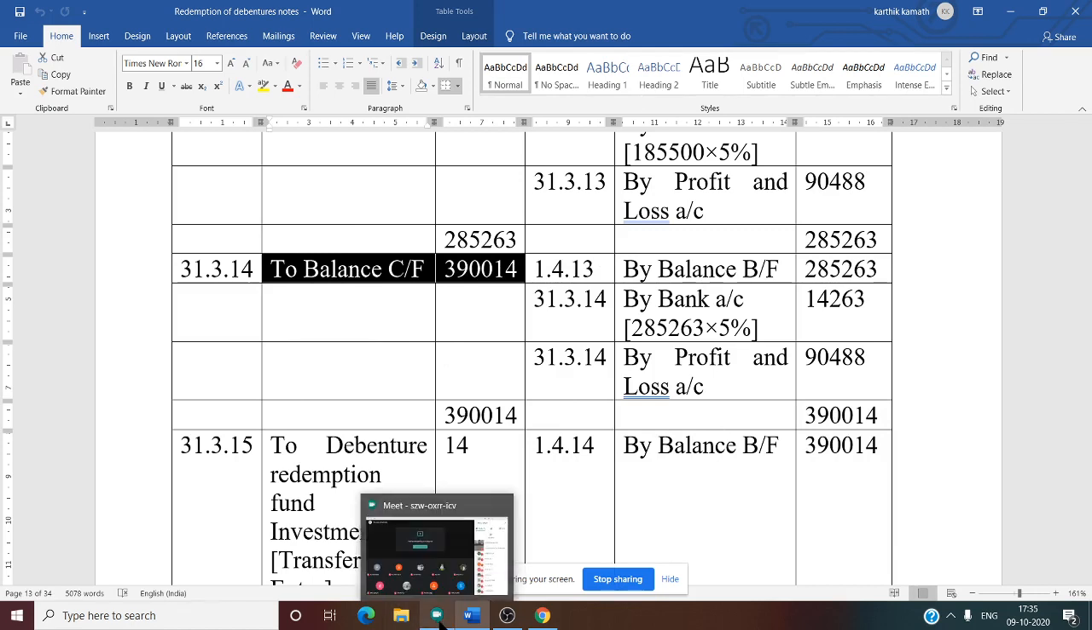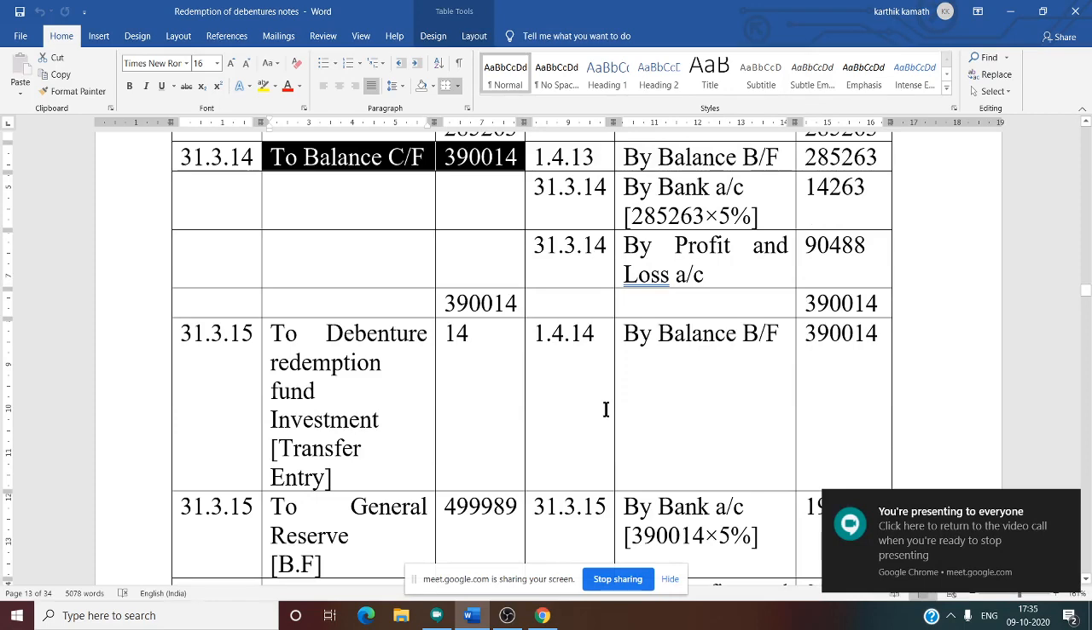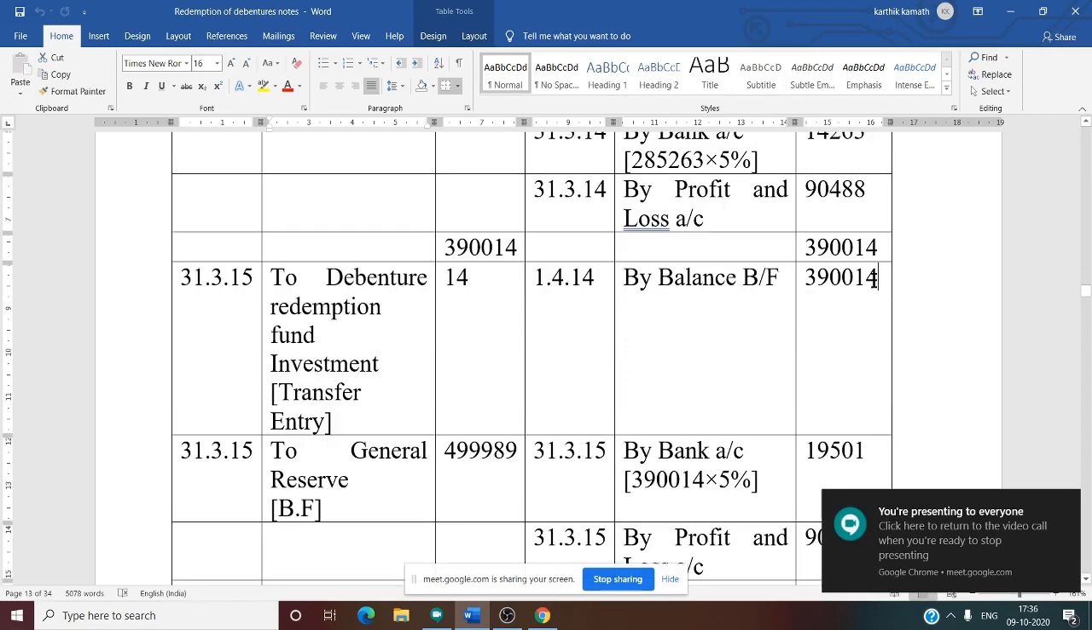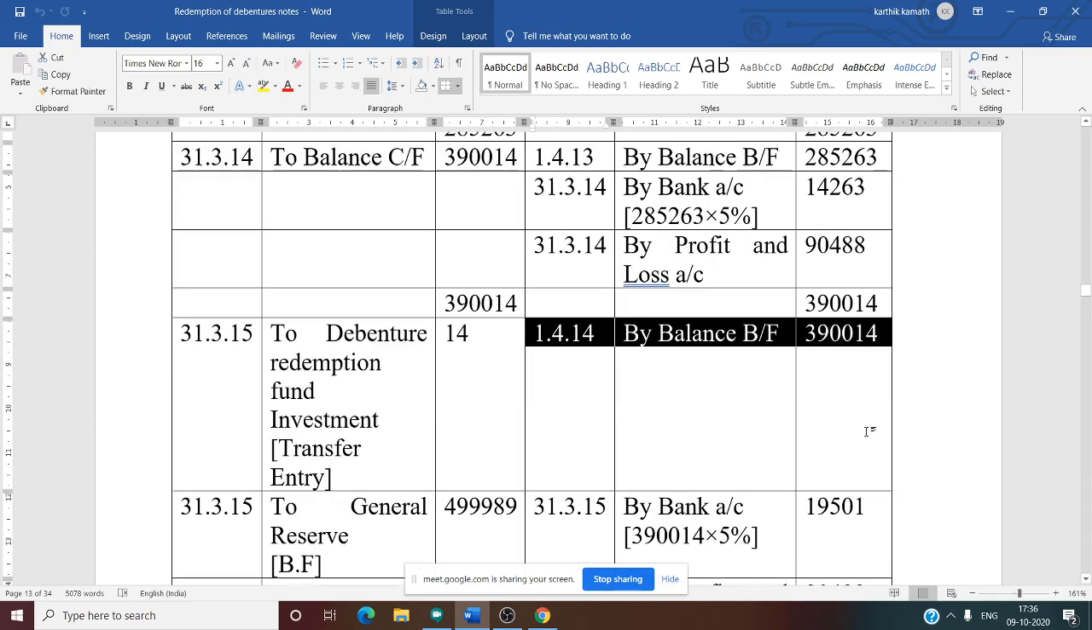Now it is very important for the fifth year, because the fifth year is our last year. So now we come to the fifth year. See this. Now the fifth year, we know the opening balance, that is the previous year's closing balance itself, 3,90,014.